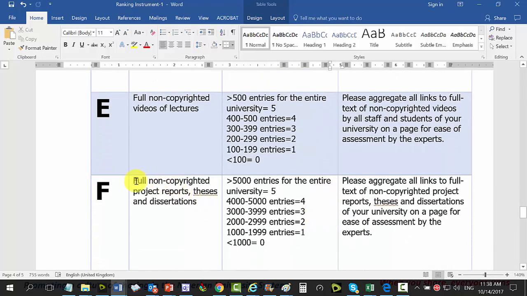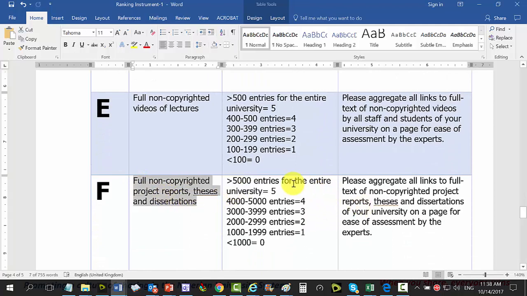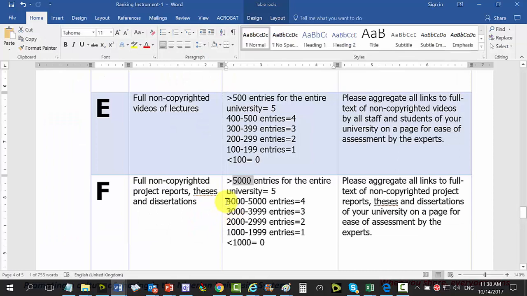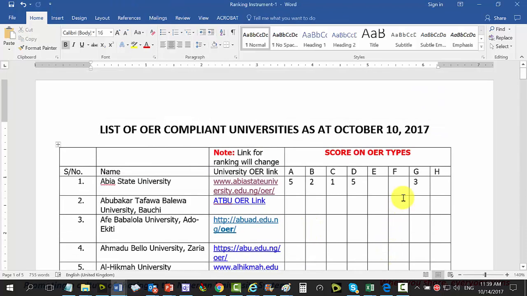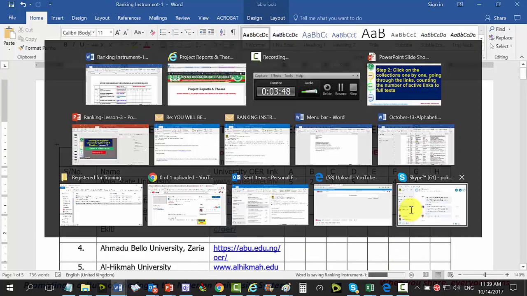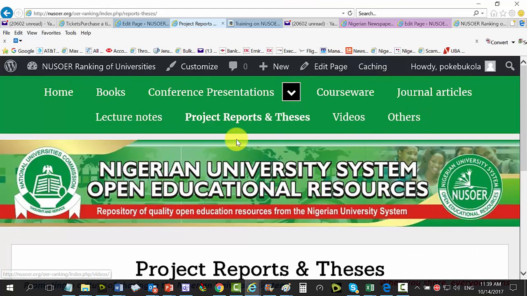Yeah, that's it. That's the F. We're looking at 5,000 here, by the way. So it's 4,000. Oh, this is interesting. Yeah, it's 4,307. So we are here. So it's 4 here. So F is 4. So let's go back to here. We have done project report. Let's look at videos.